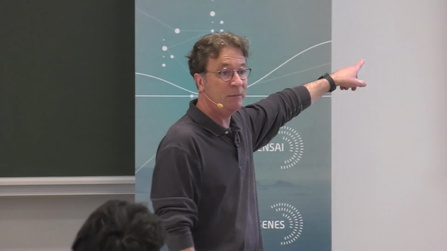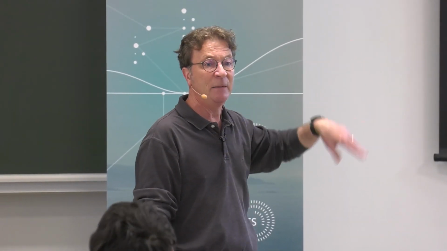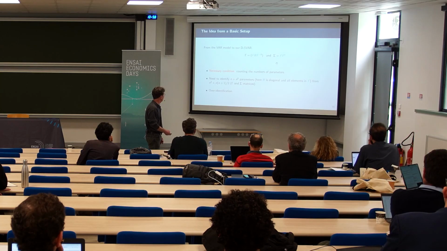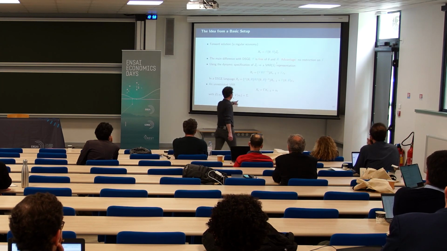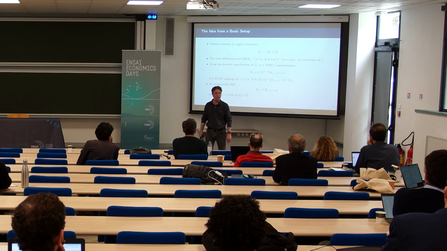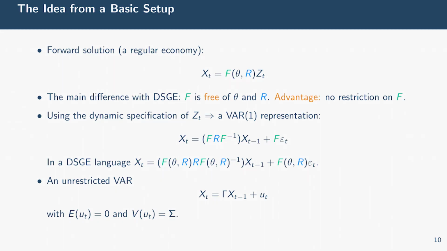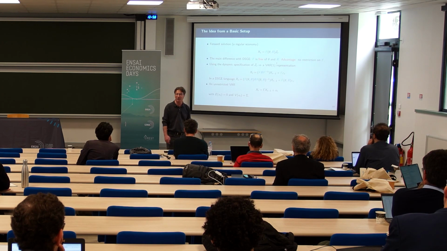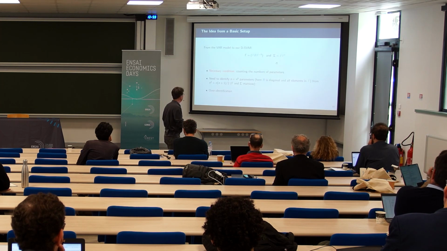Okay, two examples. Let me start with lack of dynamics, no dynamics. R is equal to 0. So you see immediately, if this matrix disappears, xt is purely static, so it's not identified. You cannot identify, because the covariance matrix is symmetric. So you have to impose restrictions on F, as in structural VRs, in order to identify some elements of F. So this is the first case.